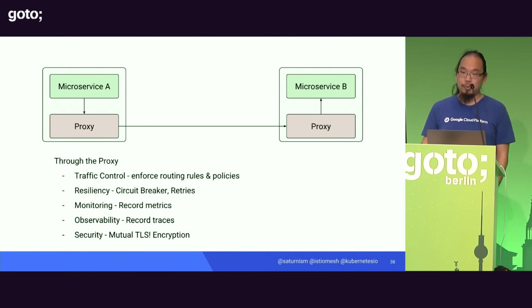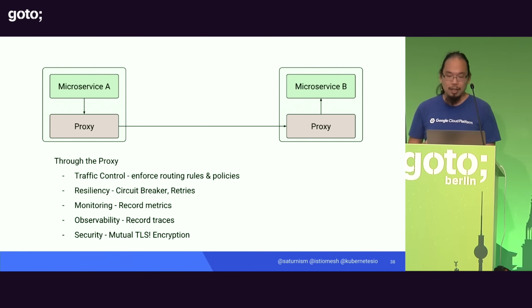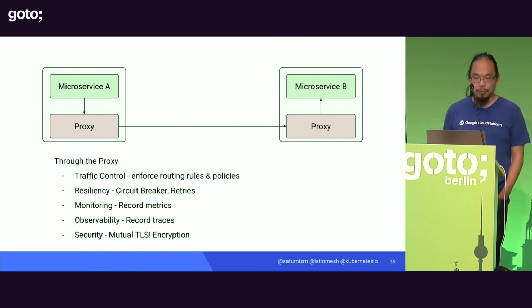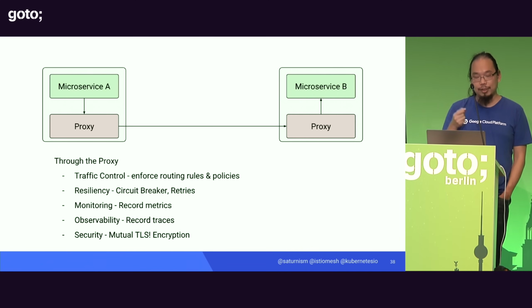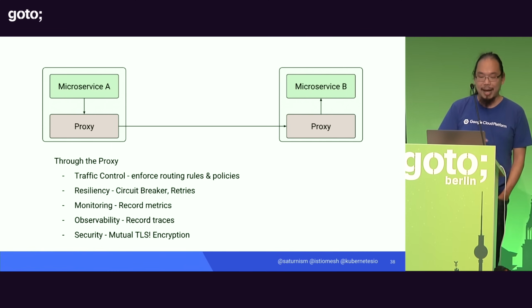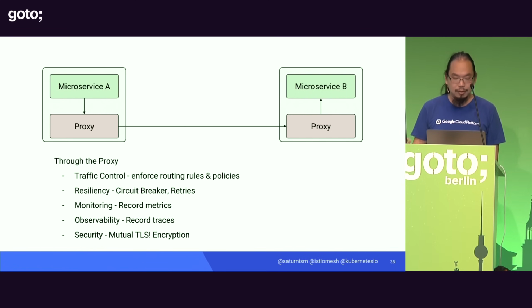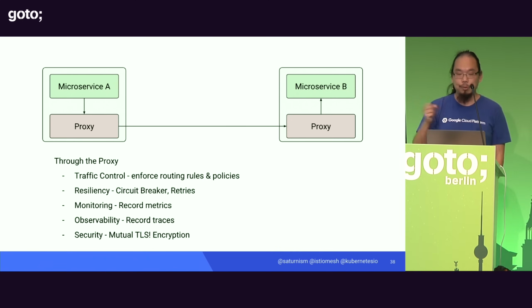Who is actually talking to me? Well, the proxy knows, because the proxy knows who made the call, and the proxy knows who the call was routed to. How long did that request take? Well, the proxy has received the original request. The proxy knows when the response came back, so the proxy knows the latency. And that can be exposed through Prometheus, and then it can be captured and shared and analyzed.